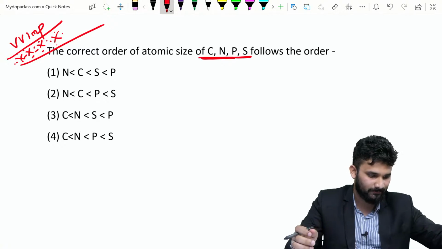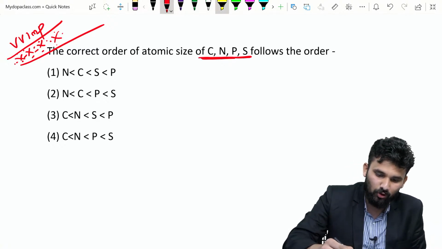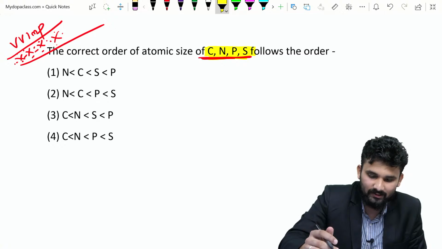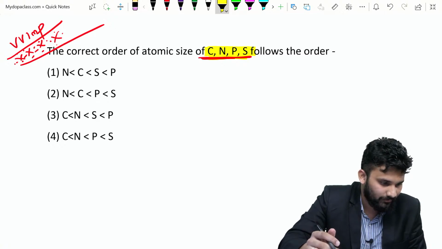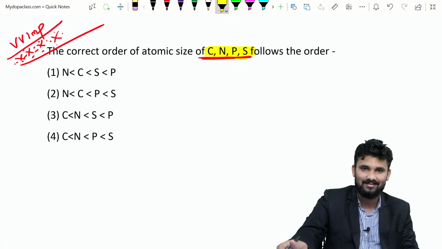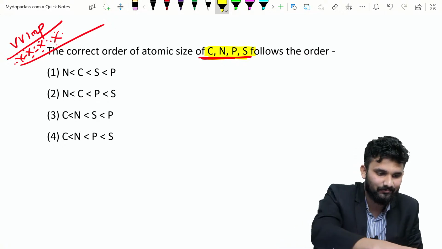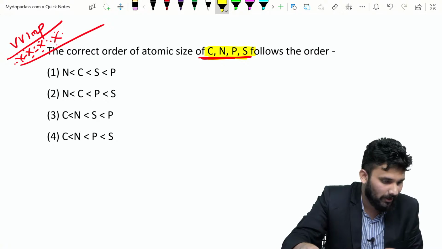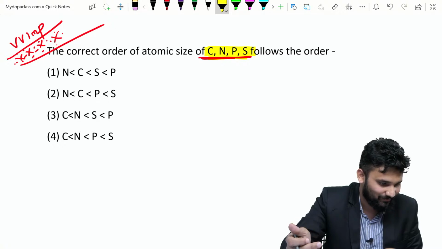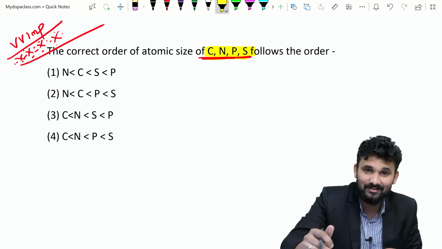What is the order of atomic size? Which option is the right answer?